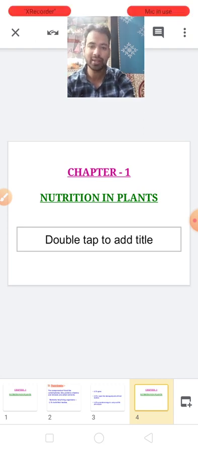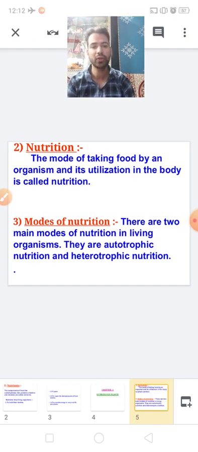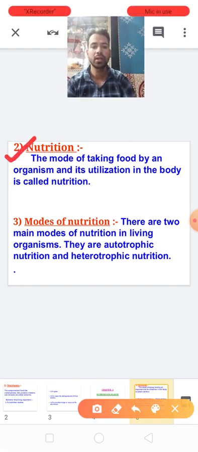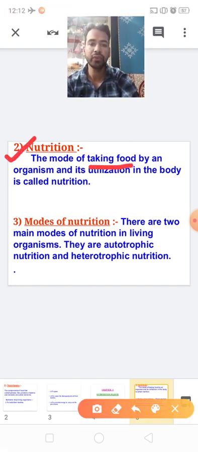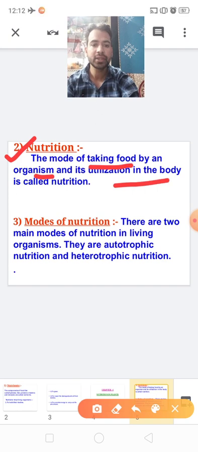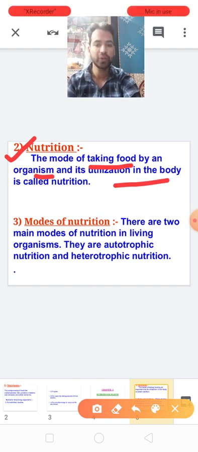Okay, so start. See here, first I told about nutrition, the mode of taking food by an organism and its utilization in the body.